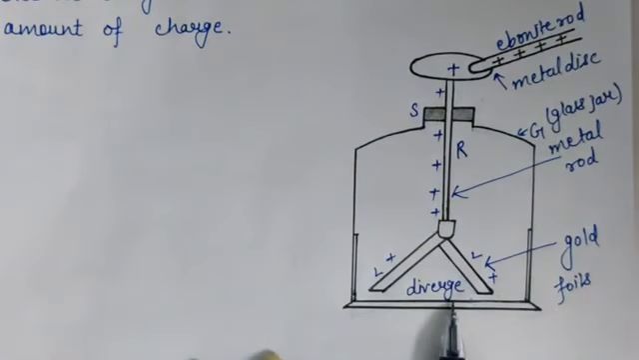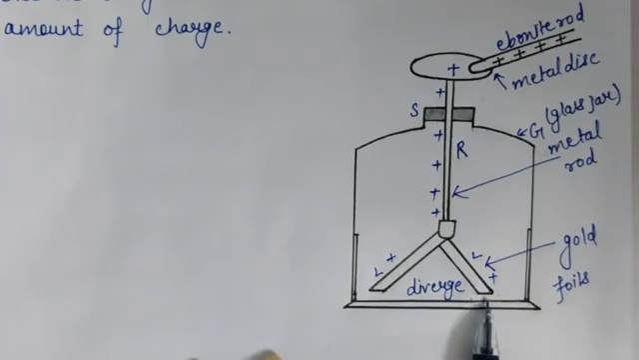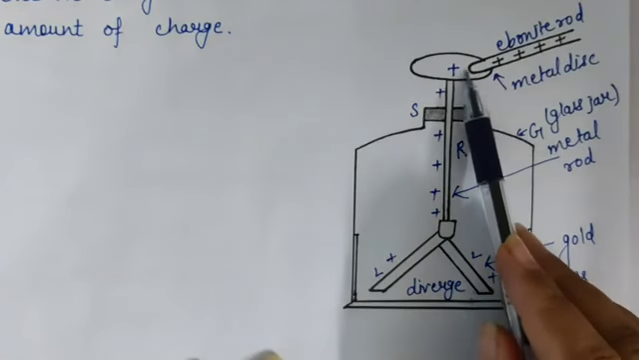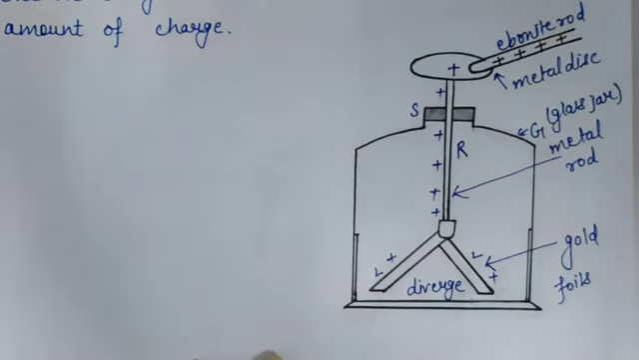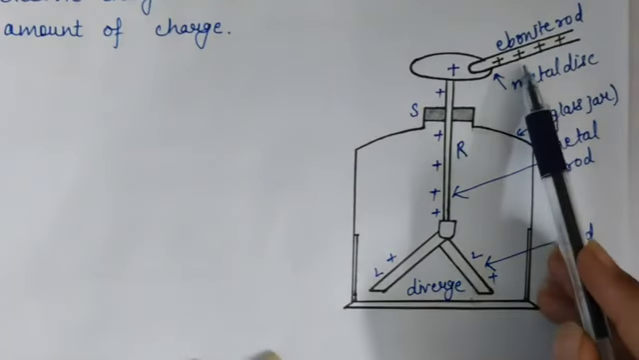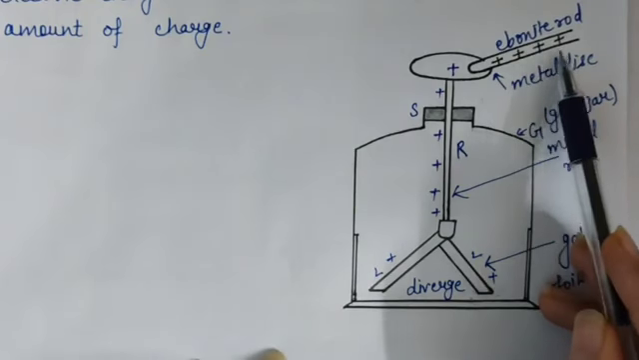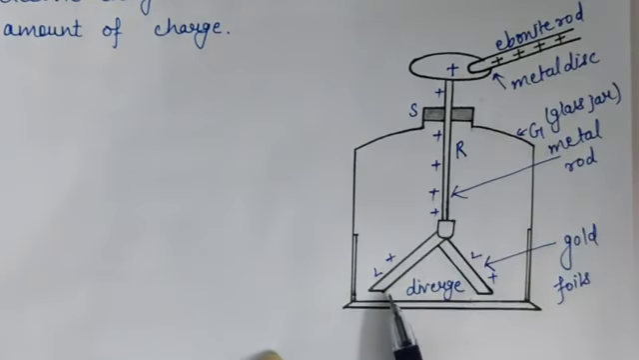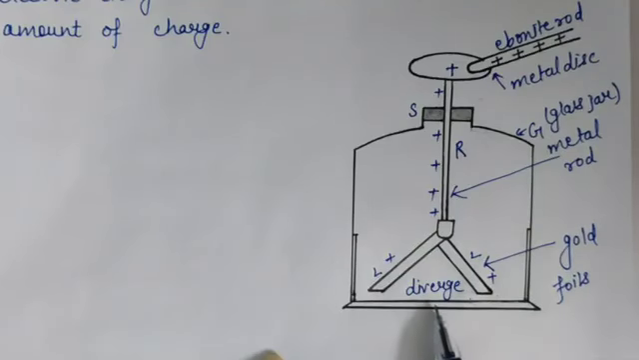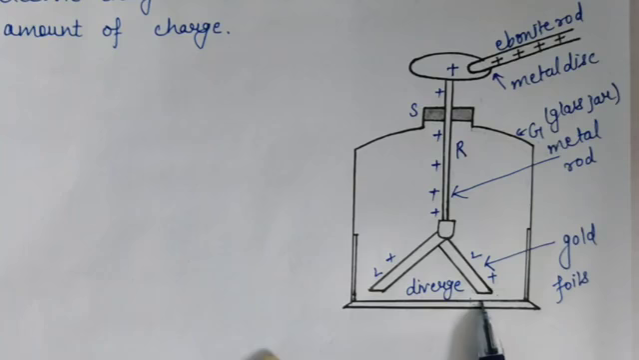Therefore, this diverging of the gold foils shows that charge can transfer from a charged object to an uncharged object. Like in this case, charge is transferred from the ebonite rod to the metal rod and to the gold foils. So this diverging of gold foils shows that charge can transfer from a charged body to an uncharged body.